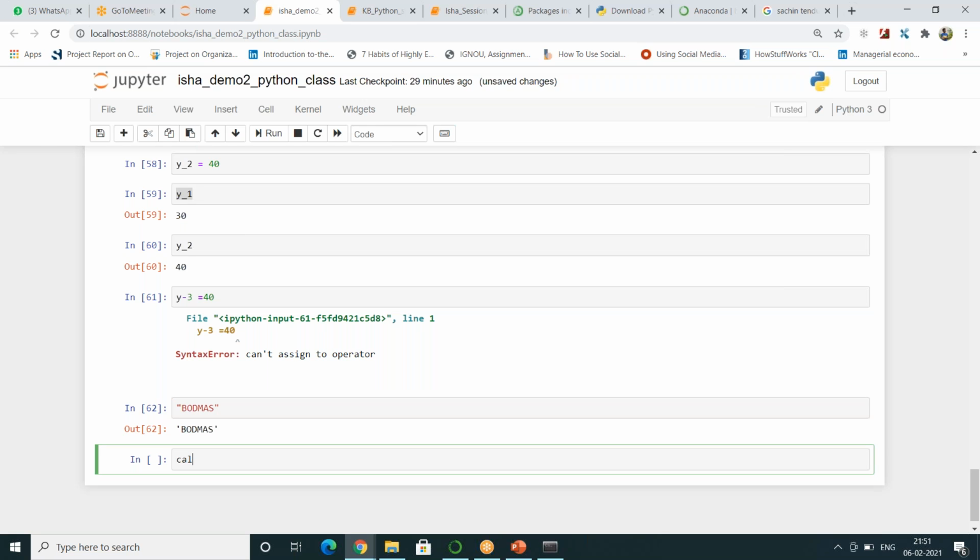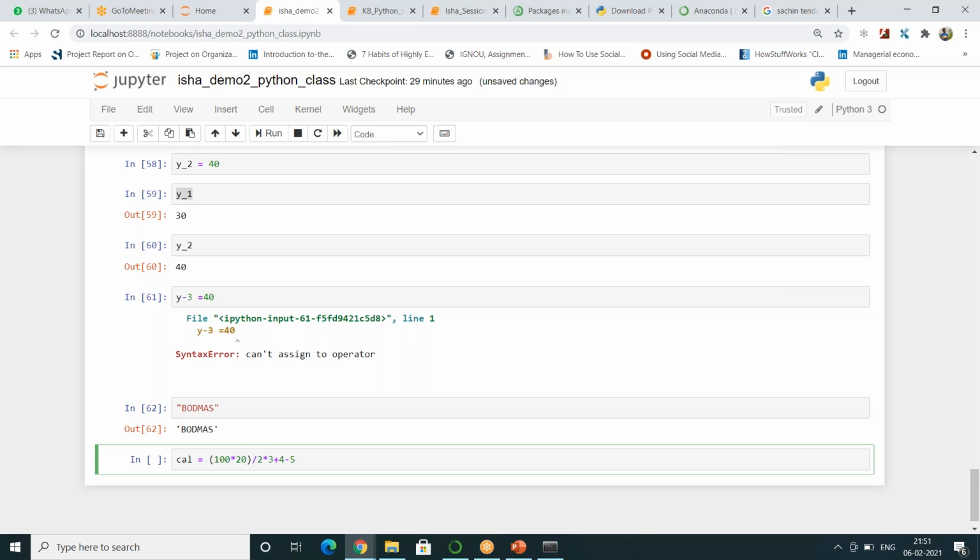I will name it as cal is equal to 100 into 20, divided by 2, multiplied by some 3, then added by some 4, then subtracted by 5.